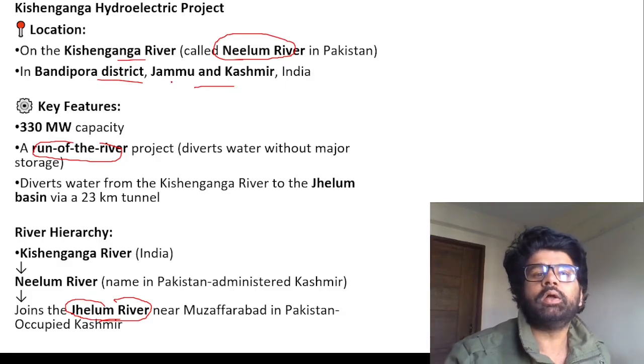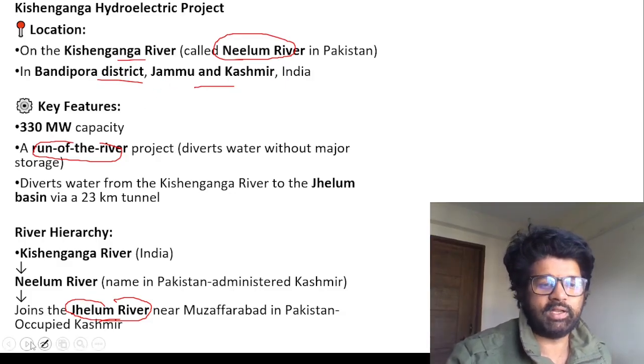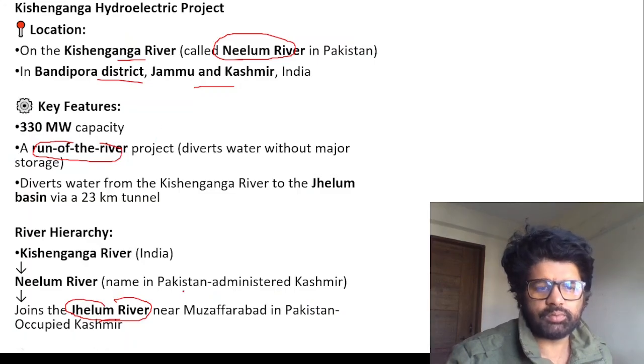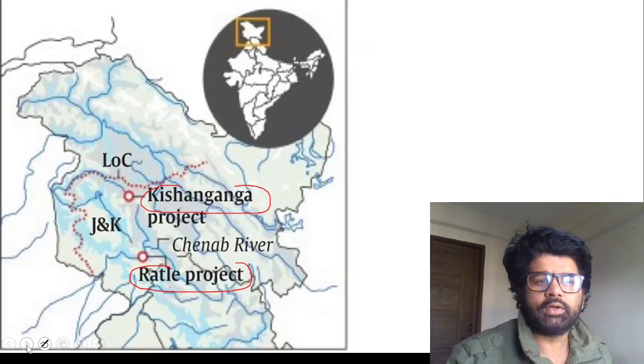So Kishan Ganga, tributary of Jhelum. Remember it. Neelam River. And you see it joins the Jhelum at which place? Pakistan administered Kashmir, which we call Pakistan occupied Kashmir. So this is Kishan Ganga.